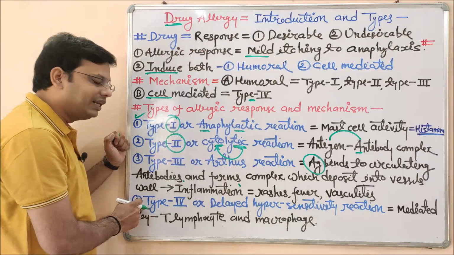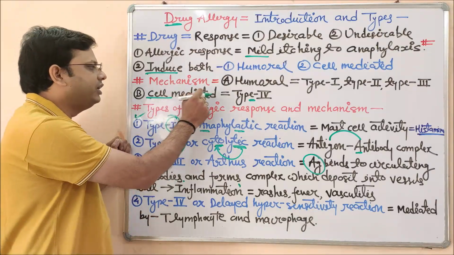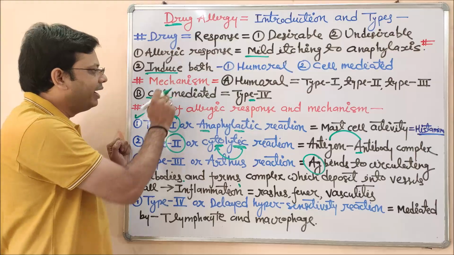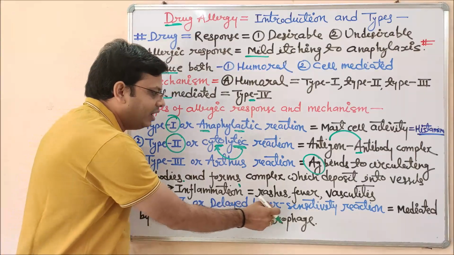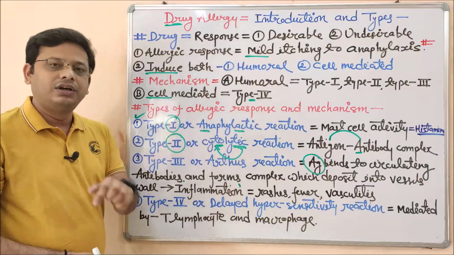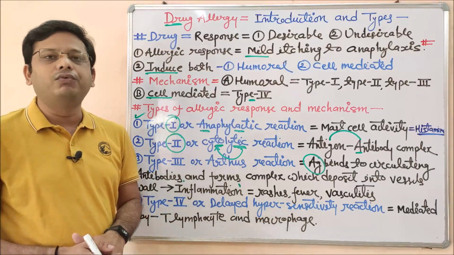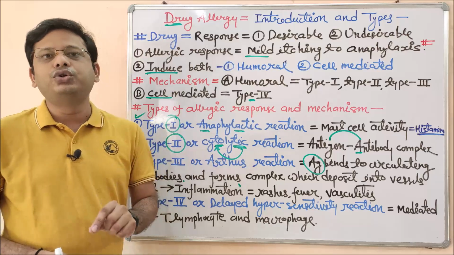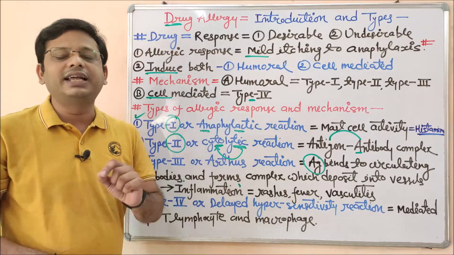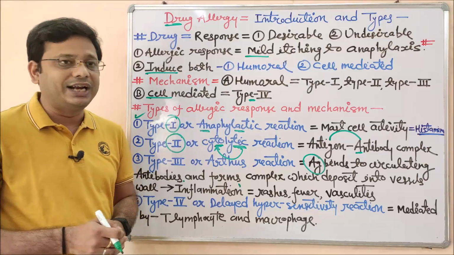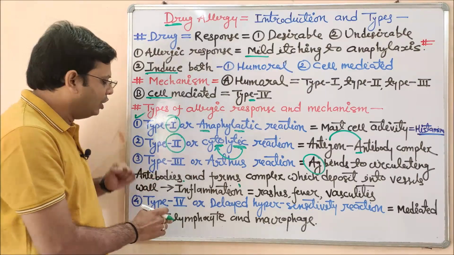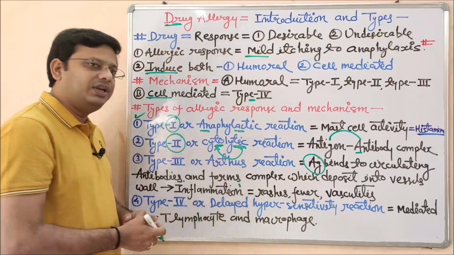Now coming to the next and the last subclassification of this mechanism, that is type 4, also known as a delayed hypersensitivity reaction. Now in this subtype there are so many words combined, so we should understand the meaning of each and every word, so that it will be very easy for you to get the point of what is going to happen in these cases. So first is delayed. What is the meaning of delayed?